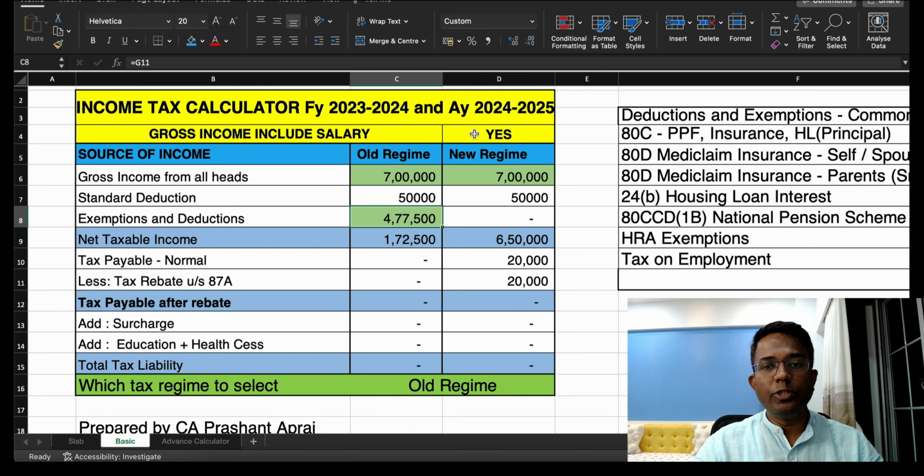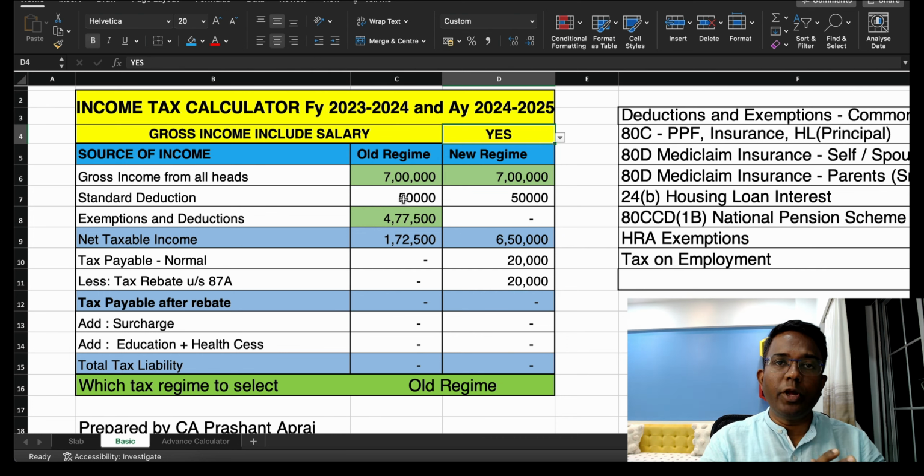The first one is you have to decide whether your income is from salary. Here I have clubbed all the income, that is gross income from all the heads, right? If you are a working professional, then you have to select yes or no here. If you select no, then this standard deduction will go away. If you select yes here, then you are entitled to the standard deduction. So if you are a salaried employee you will get the standard deduction, but if your income comes from business, profession or any other source, then you will not get it.